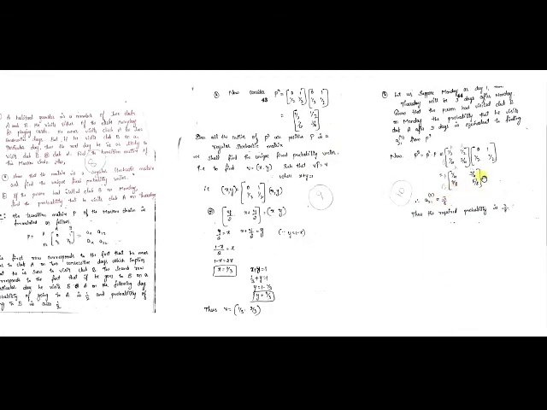See, here you can ask me why this A21 of P cube only is equivalent to the probability that the person is going to visit club A after 3 days. This 3 days is for P cube. Since it is asking 3 days, we are finding P cube. If it is for 4 days or 5 days, then it will be P power 4, P power 5, likewise. But why this A21, and why not the other 3 elements? That I am explaining here.